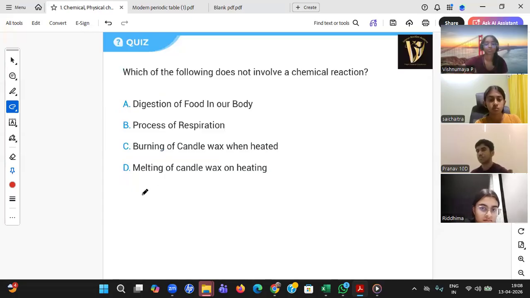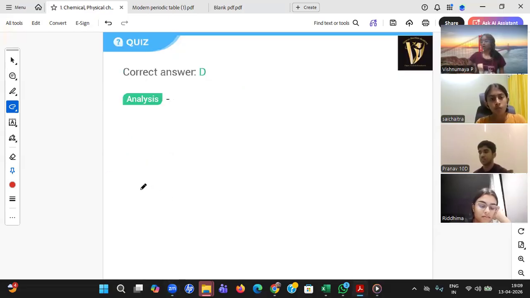Which of the following does not involve a chemical reaction? Does not, does not. Yes, right answer. Vishnu Maya, right answer. Come on, Sai Chaitra. Right answer. Good level. So melting of candle, just now we have seen it's the same compound and it's reversible, so it's not a chemical reaction.